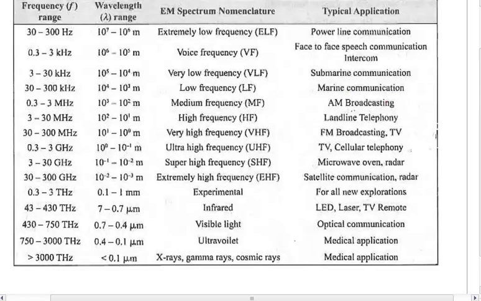Okay, then we have from 0.3 megahertz, which is 300 kilohertz, to 3 megahertz, called the medium frequency range, and that is the frequency range that we use for AM broadcasting. What is AM broadcasting? Amplitude modulation broadcasting. AM broadcasting was very old. Right now we don't have AM, we have FM broadcasting, which comes in this frequency range. So AM broadcasting at that time was medium frequency.